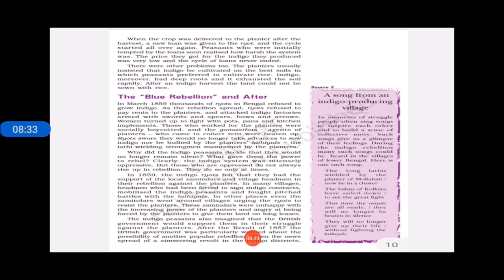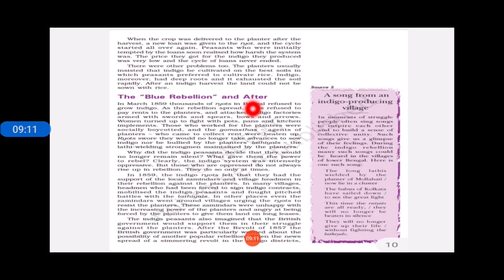Then that soil becomes barren or infertile, and after indigo cultivation, it is not suitable for the cultivation of any other crop. So these were the problems which peasants were facing. Another problem was that the peasants were getting very low prices. After such hard work and such a tedious job, when they were selling the indigo to the British market, the Britishers gave very low prices to the peasants. So the peasants got very angry also.